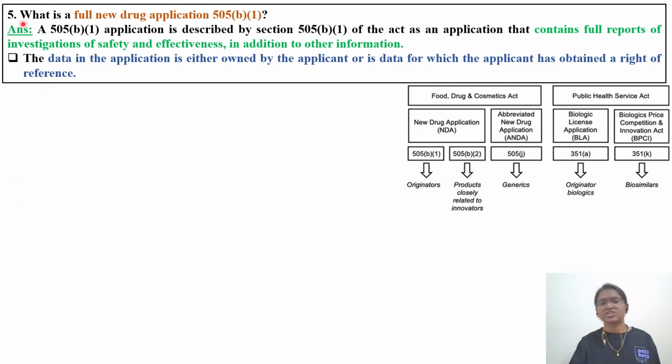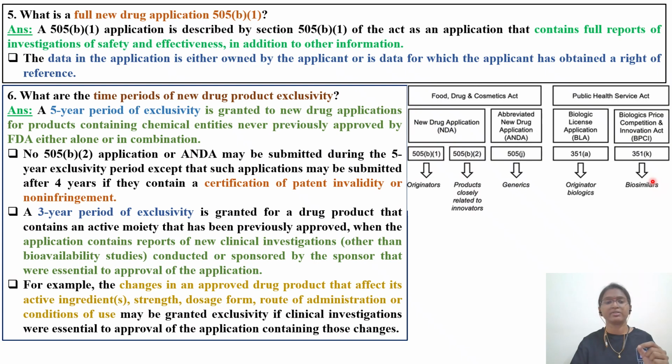The data in the application is owned by the applicant. If I am the innovator, I will have the complete data, or data for which the applicant has obtained right of reference. So in the case of some part of the study which is done by some other lab, then you have to have complete right of reference on obtaining that particular data.